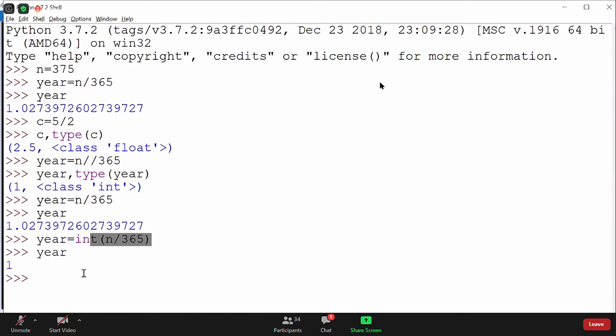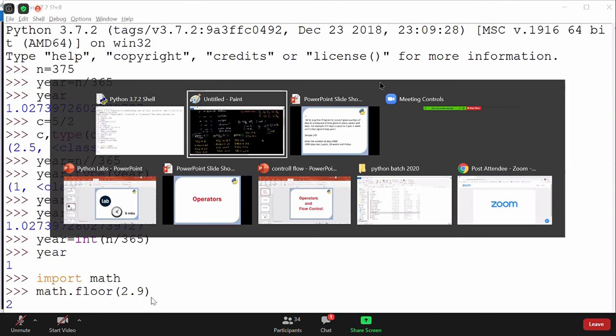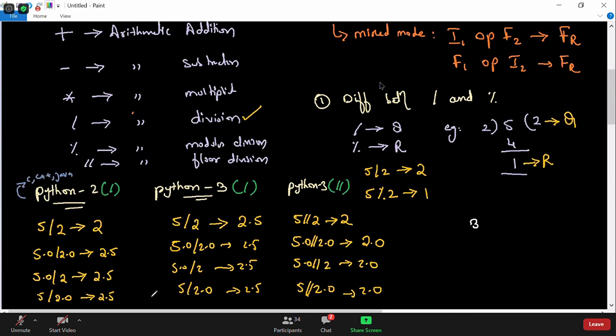So math has a floor function as well. If you import math, math dot floor is a floor function. If I ask for the floor value of 2.9, it will say 2, because the floor function returns an integer. But if I store it in a float and print it, you will get 2.0. So the nearest value on the left will be given. That's the difference between flooring and truncating.